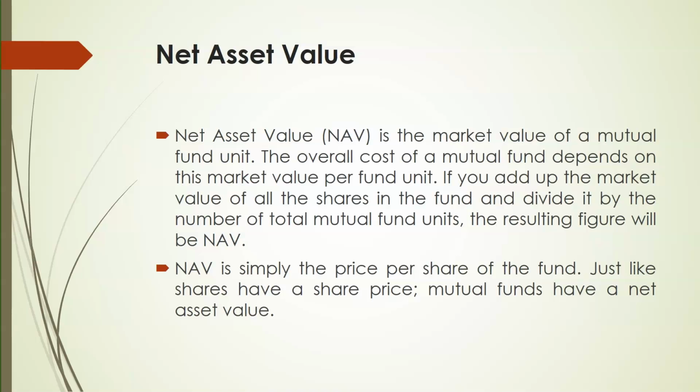For the 10,000 units, the total value of investment is 1 lakh. Now you have invested 1 lakh rupees and you have issued 10,000 units. It means per unit value is 10 rupees. It's the face value of the unit.